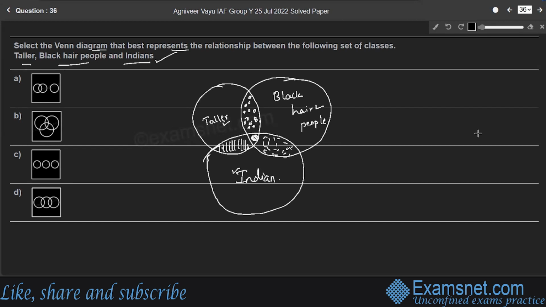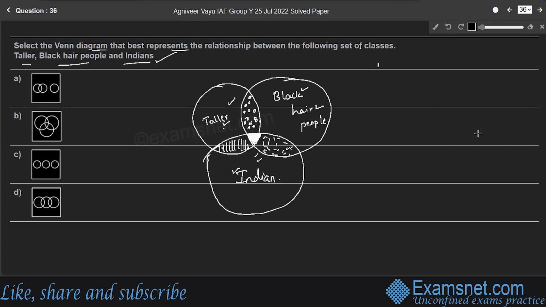And finally, this inside part, this intersection part, the shaded part shows some people are taller as well as they are black hair people. Also, they are Indians, or some Indians are taller as well as black hair people.